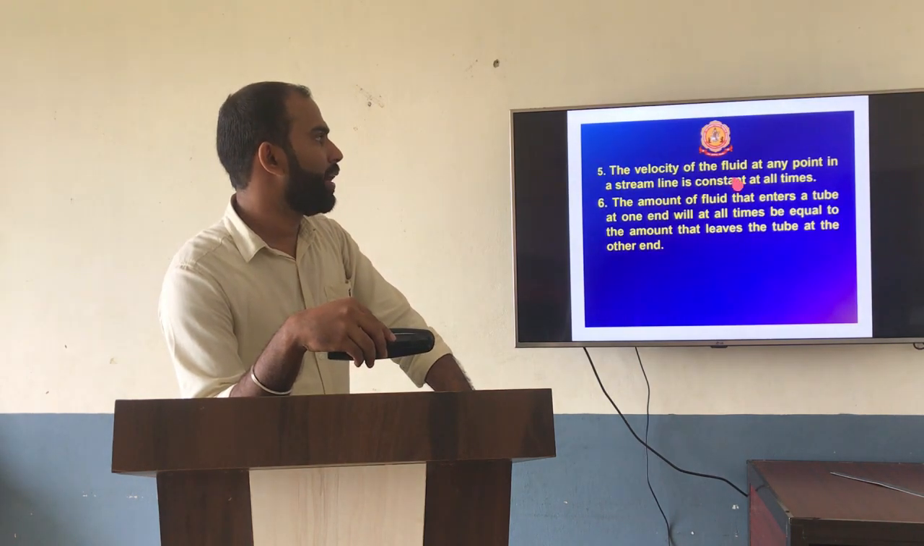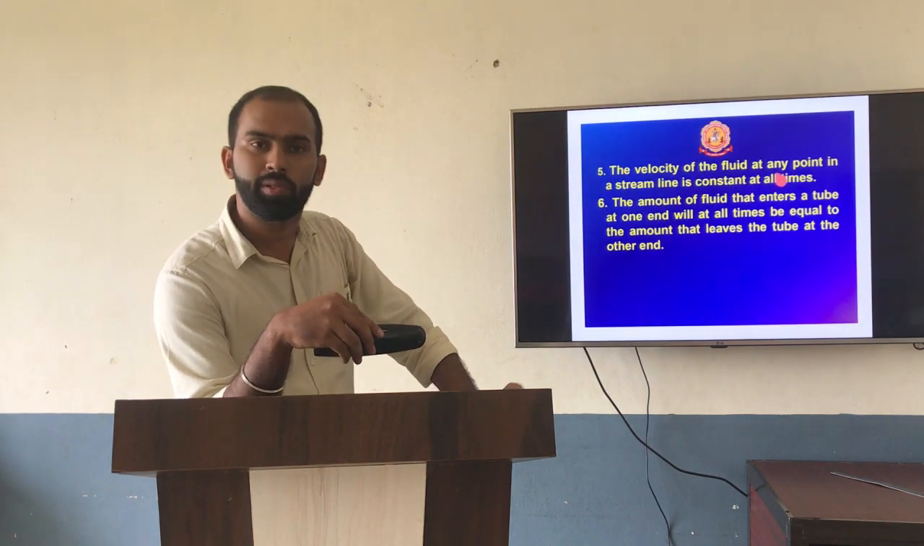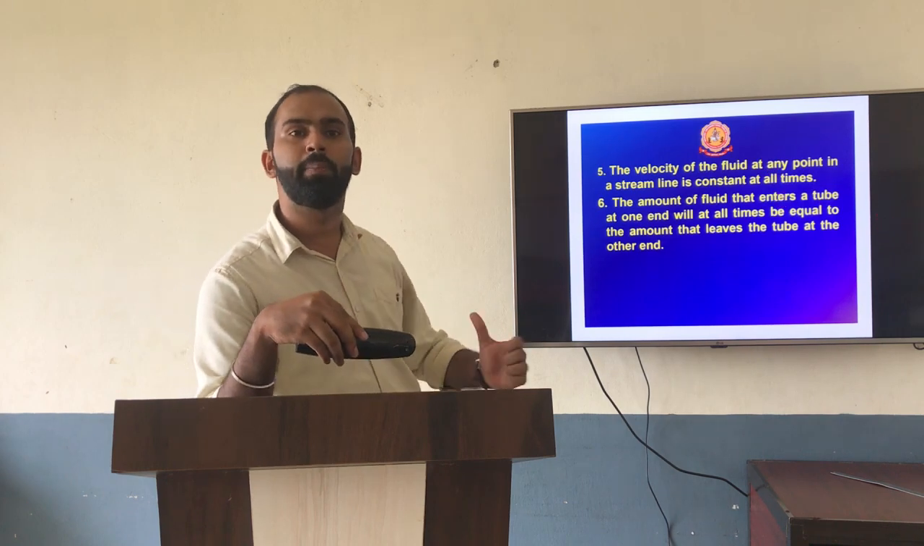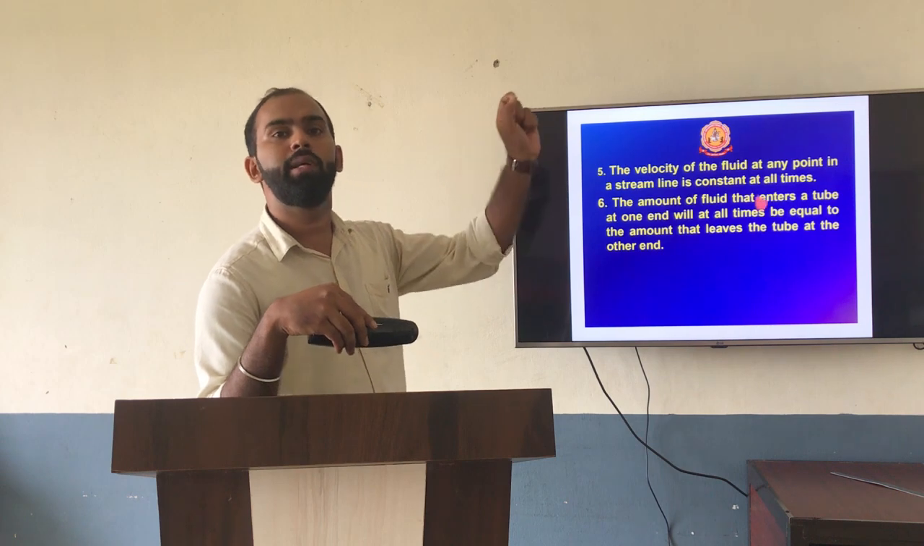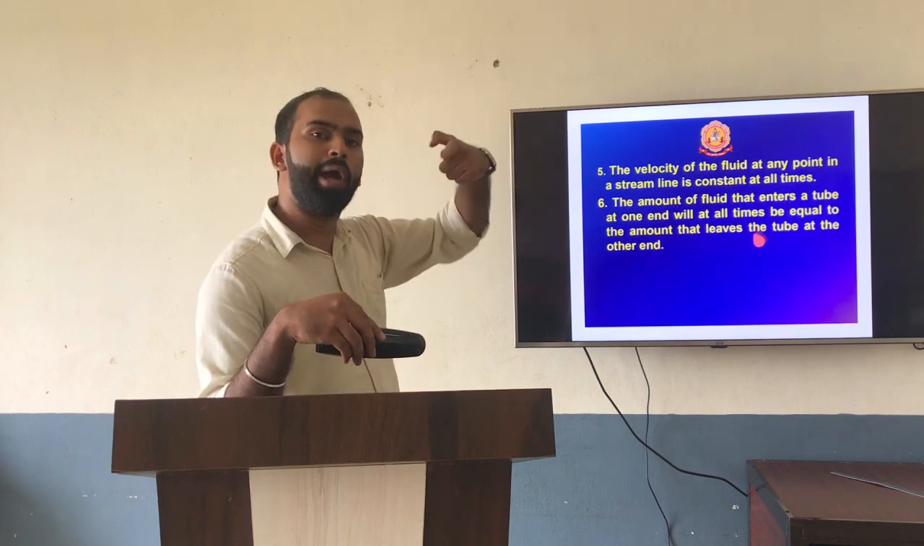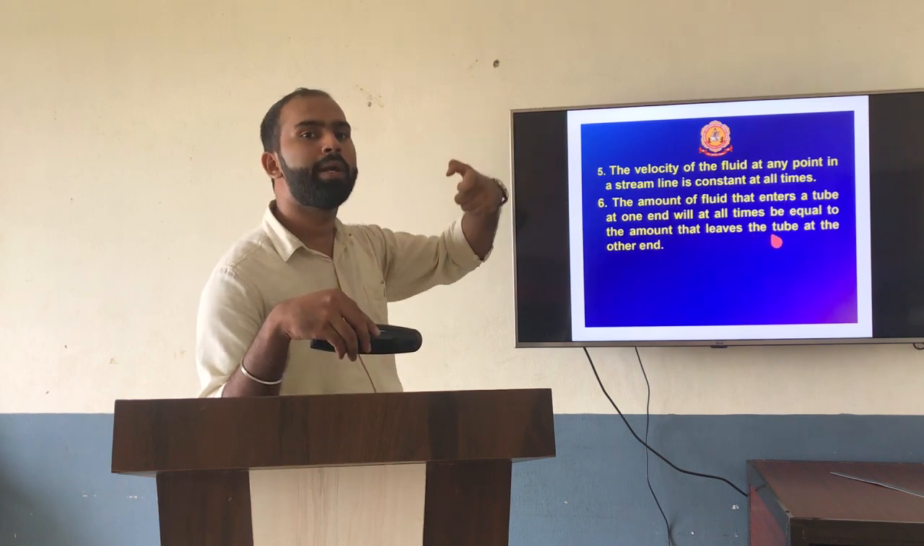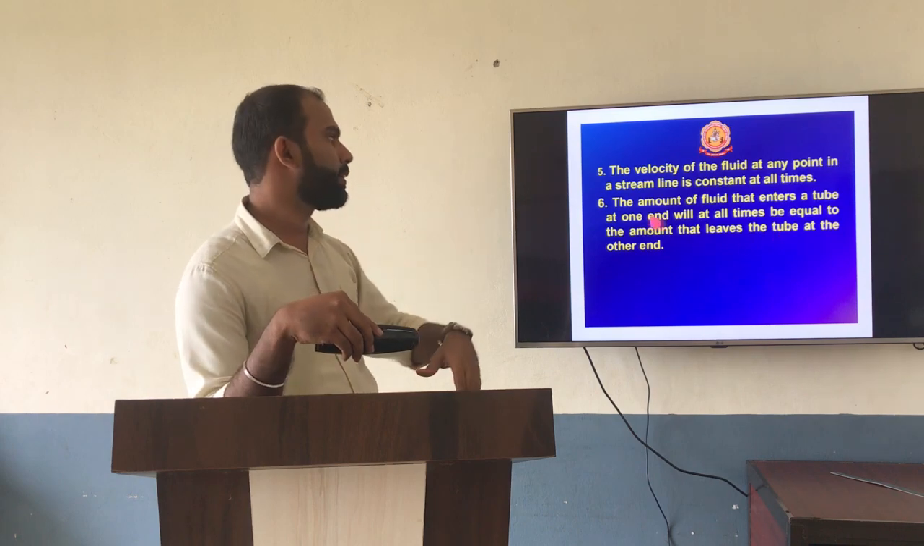So the velocity of a fluid at any point of the liquid is constant, as you see in the previous slide: at a point A, at a point B, at a point C. At a particular point, the velocity of all the particles of the liquid is constant.